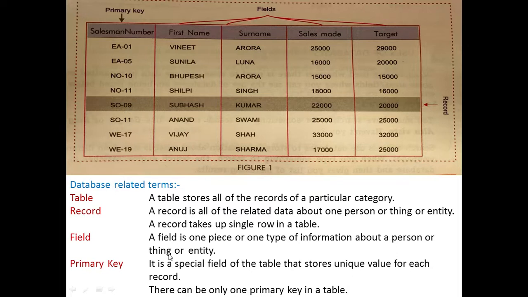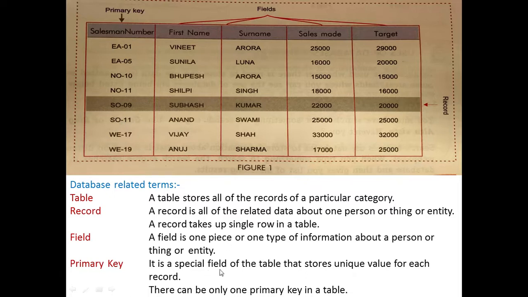So what is primary key? It is a special field of the table that stores a unique value for each record. Each record will have a unique value. SO09 is a unique value for Subhash. If we have one more Subhash, we can have the same name Subhash here and here, but it will be SO10.